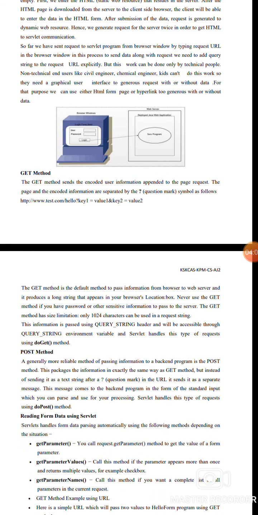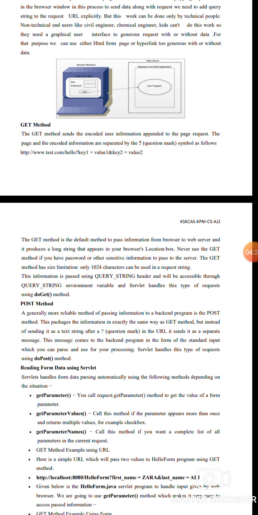So far, we have requested a servlet program from the browser window by typing the request URL in the browser window. In the process, we have to send the data request and add the query string into the request. The uniform resource locator approach can be done by technical people. Non-technical end users, like chemical engineers, do not need this; they need a graphical user interface to request with or without data. For this purpose, we can use an HTML form page or hyperlinks to generate requests with or without data.